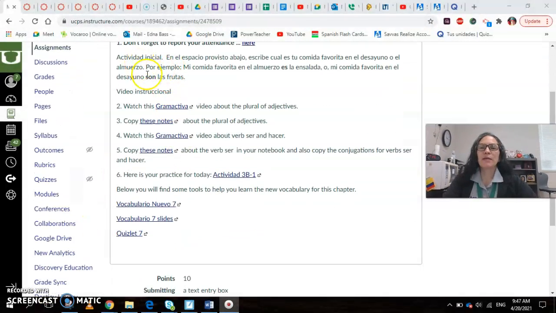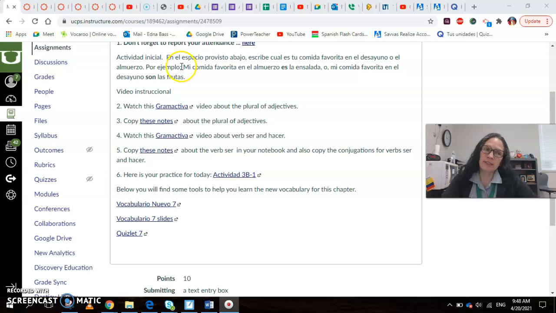Today, we're going to start a new chapter. We're going to start chapter 3B. For your actividad inicial, it says, en el espacio provisto, that's in the space provided below, abajo. Escribe cuál es tu comida favorita en el desayuno. Write what is your favorite food, either in breakfast or lunch, o el almuerzo.